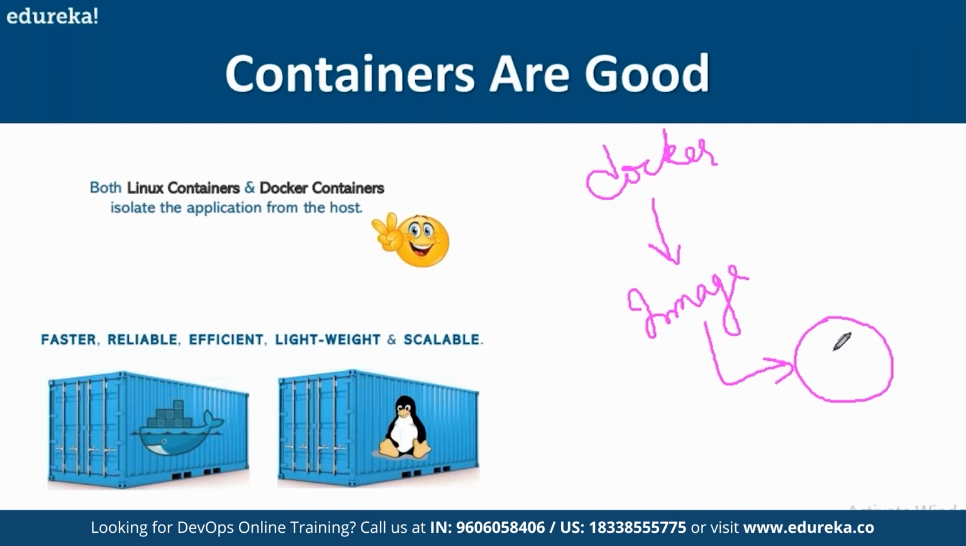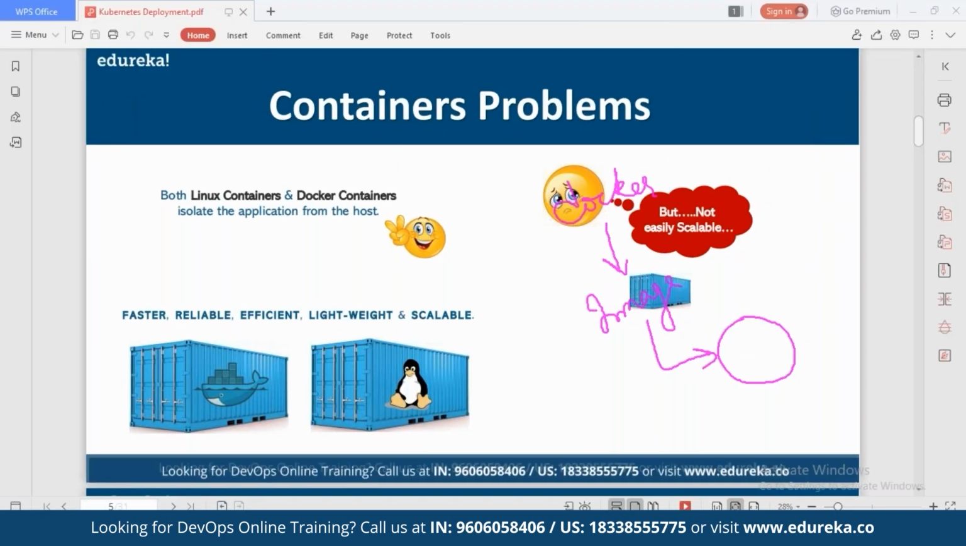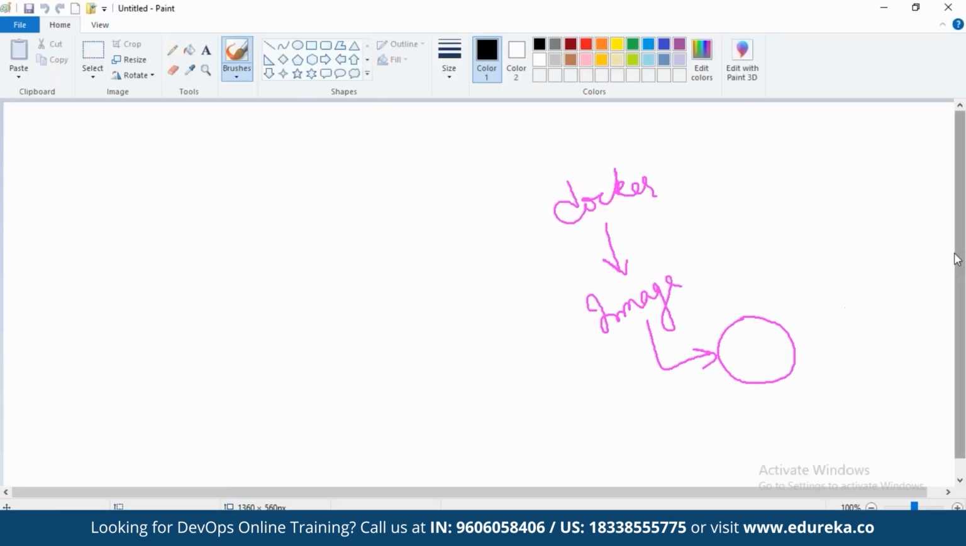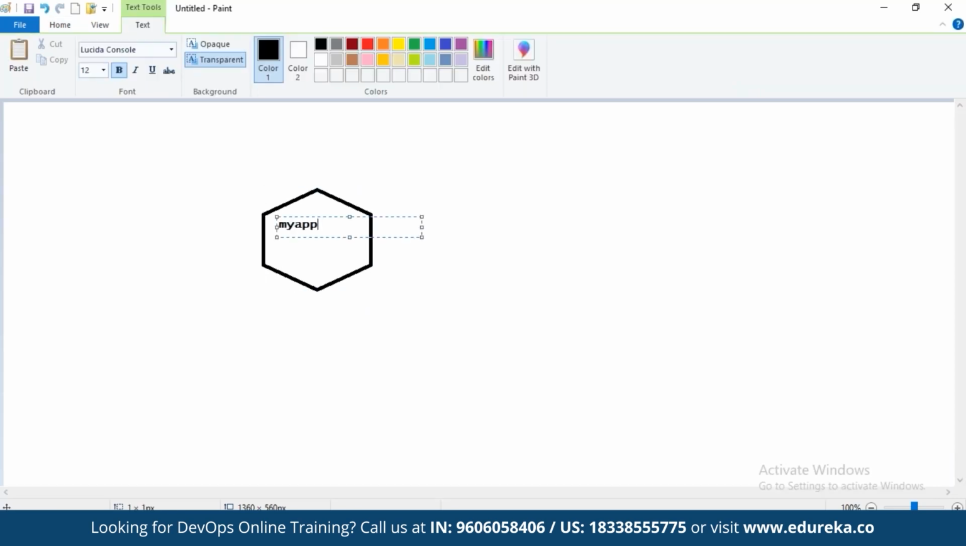But consider this scenario, friends. Here is the problem. Let us also take a diagram here for better understanding. You are using Docker as a tool to create containers. You created one container, let us say a Tomcat container, or my application. You have your application, my app, version 1, which you have deployed as a container. This is one container which is already running in your environment.